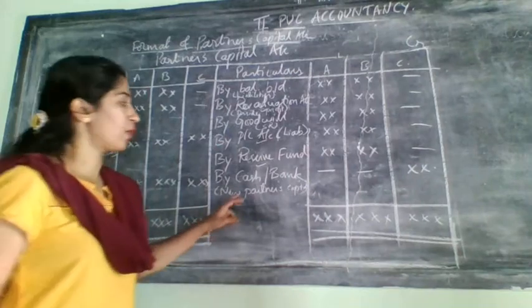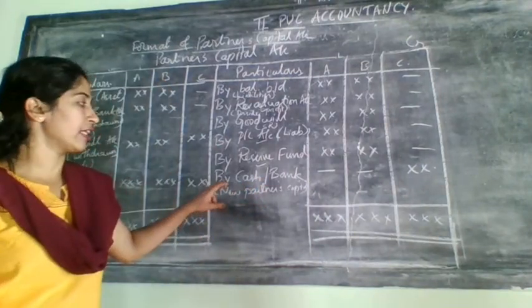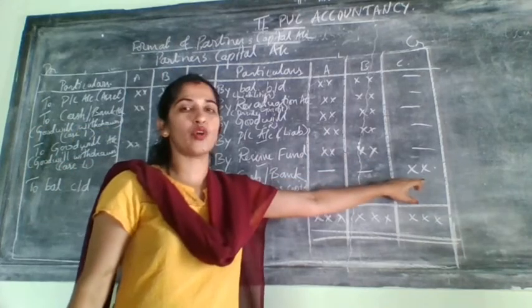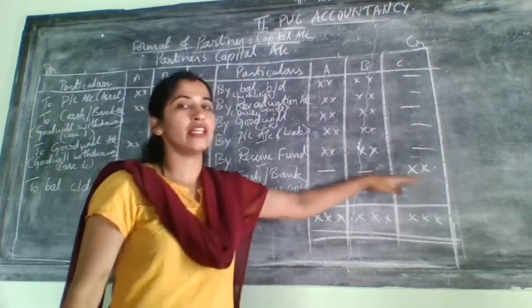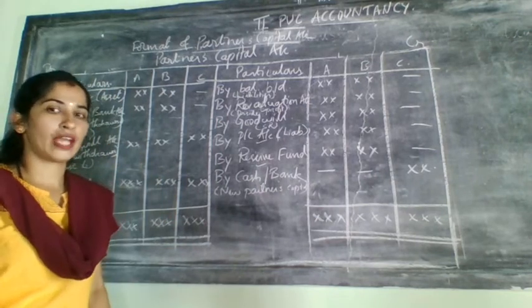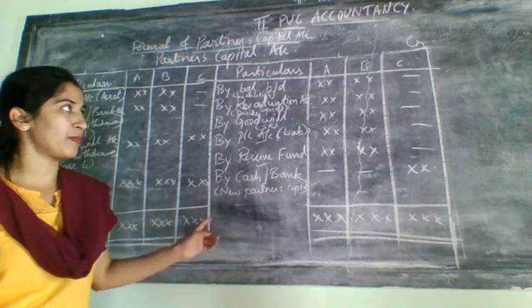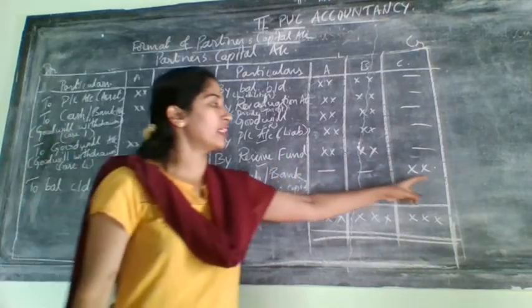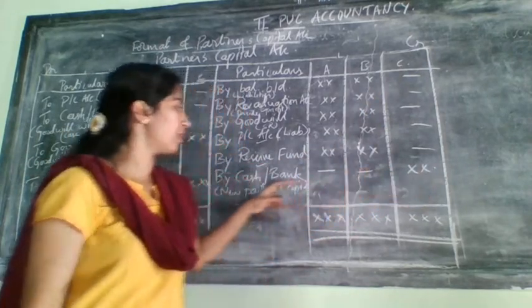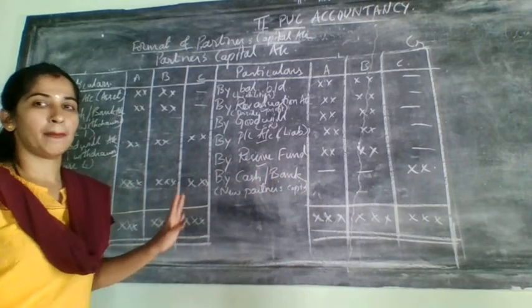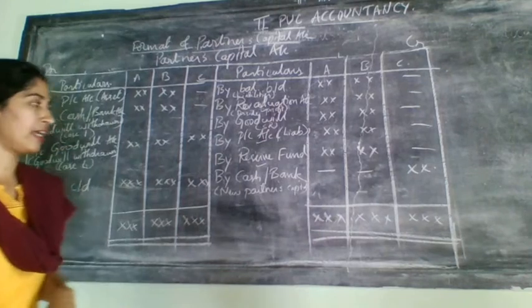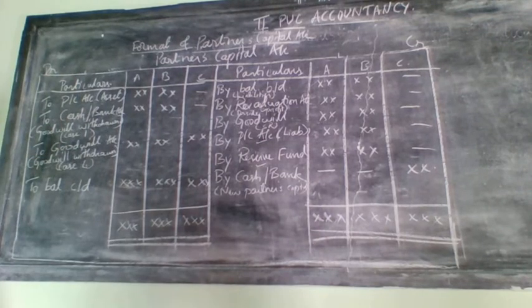That capital amount he will bring is considered as cash or bank, and that amount is written only for C. Suppose C brings 20,000 as capital at the time of admission, that 20,000 will come here and you need to write it only for C. It will not be applied for A and B. So this is related to which side? Credit side of the partners capital account.